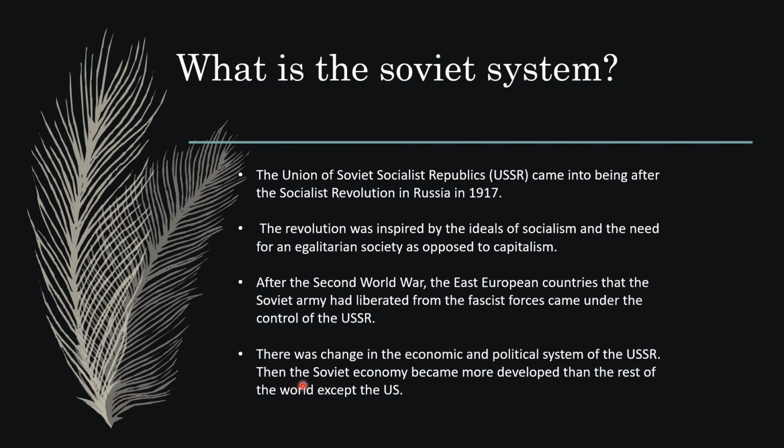The Soviet system became more developed than the rest of the world except the US. So USSR was able to develop itself more, but not as much as the US was able to.